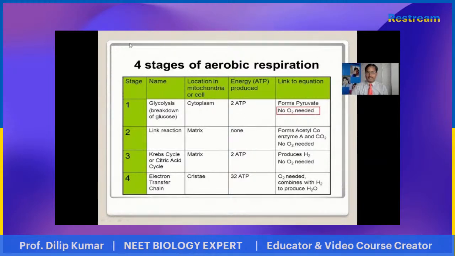Now the second step is the link reaction. The link reaction occurs in the matrix of mitochondria. Here no ATP is produced. From pyruvic acid, acetyl coenzyme A is formed, and after decarboxylation it releases carbon dioxide. No O2 is needed here either. It means oxygen is not necessary here.